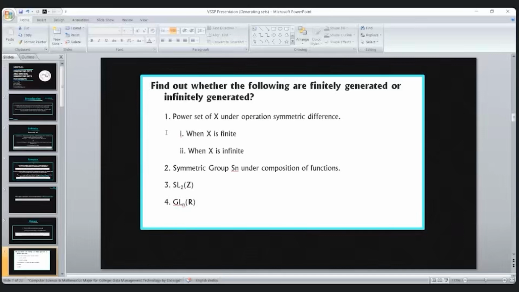Now, what about the special linear group of order 2 with entries of integers? The special linear group with matrices of order 2 and entries from Z, the integers, can be generated by only two elements.